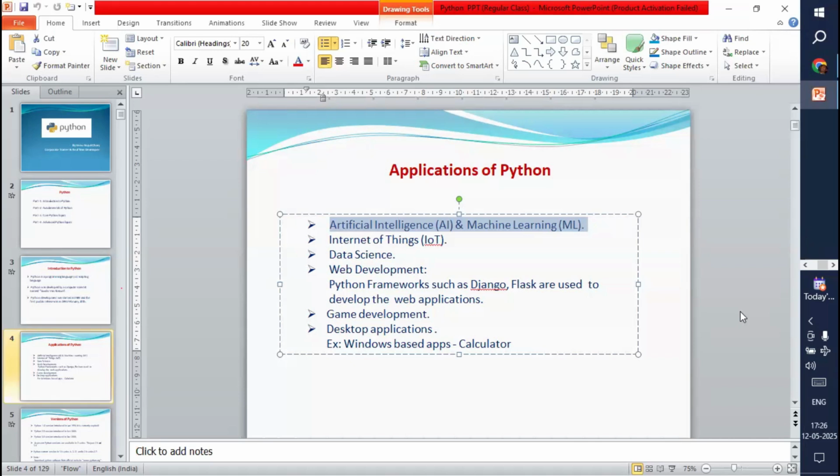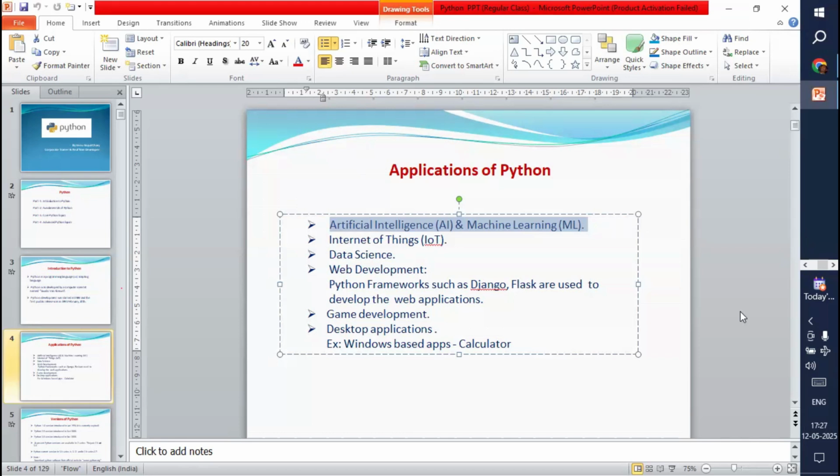Nowadays, we are using AI and ML in each and every application. For example, in your Instagram and in your WhatsApp, we are also using AI. For example, Meta AI is one feature that recently came into WhatsApp. In the future, after 2 or 3 years, AI and ML will be included in each and every app.